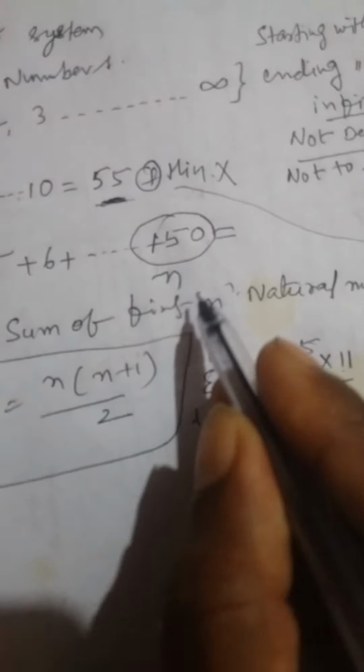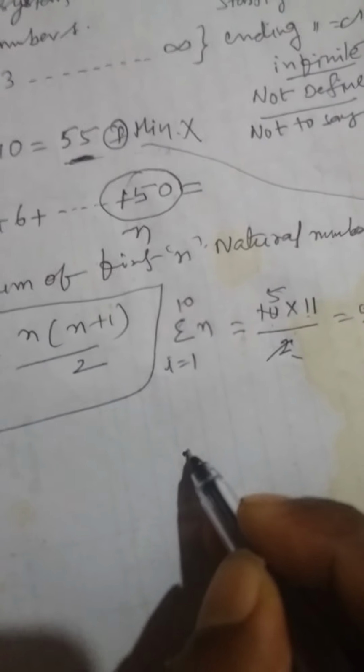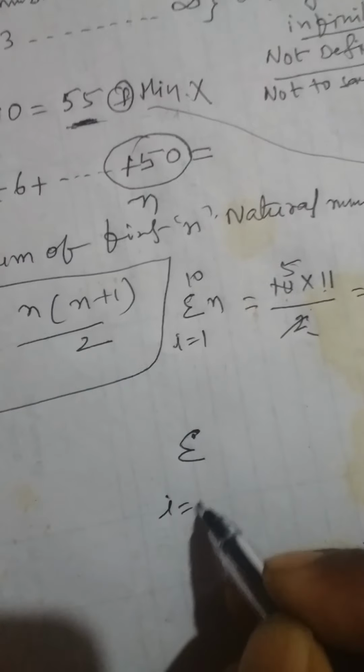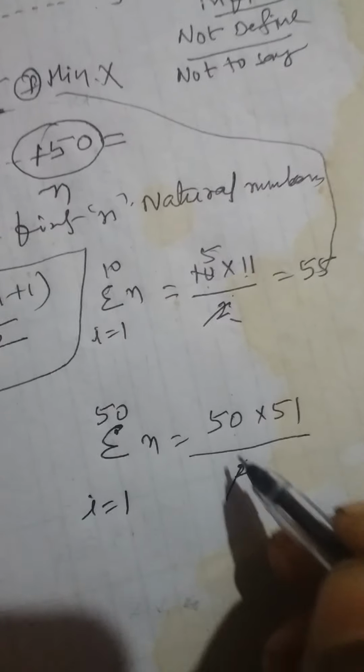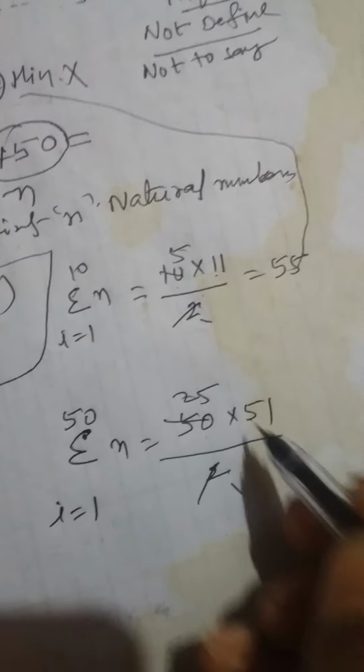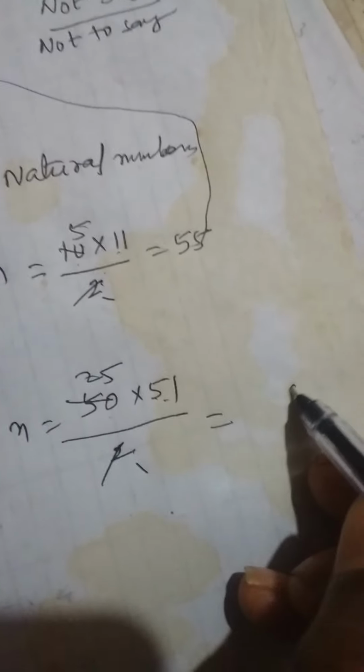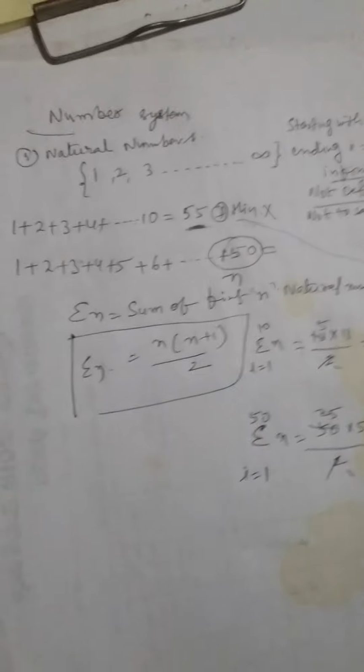If we take the problem up to 50, sigma i is equal to 1 to 50 of n. Here n means 50, so 50 into 50 plus 1 by 2. 2 ones are 2, 25 ones are 25. Multiply these two numbers: 25 ones are 25, 2 carry 25 fives are 125, so 1275. This is the answer. It is not possible to add 1 plus 2 plus 3 plus 4 plus 5 plus and so on one by one. This is said to be the process for the sum of the first n natural numbers.